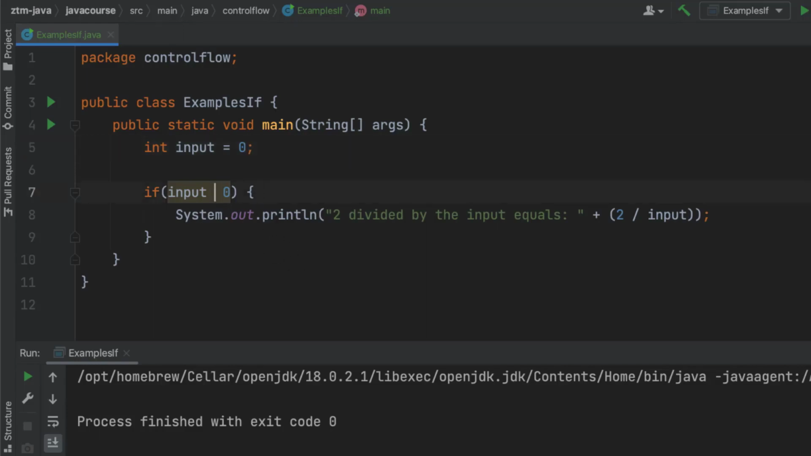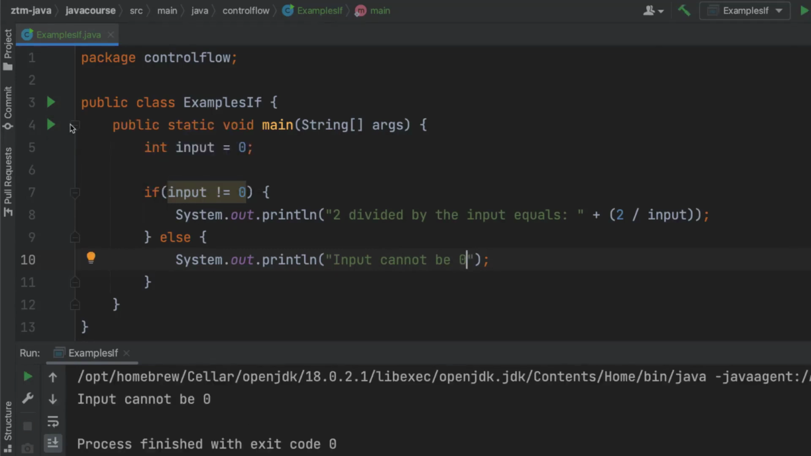So what if I wanted to check for just not 0? Well, easy. I'll just go ahead and do it like this. Exclamation mark equal sign, meaning not equal to. Again, nothing will happen right now. But let me specify an else statement. And I'm just going to say input cannot be 0. And if I run it right now, you will see that the else condition is being executed. And there we have it. Input cannot be 0. So what if I make it bigger? Well, then the first one is going to be executed again, because now 1 does not equal 0, so it's going to do the division again.